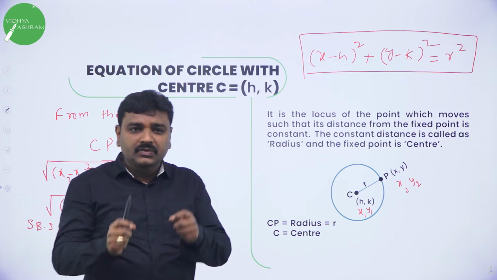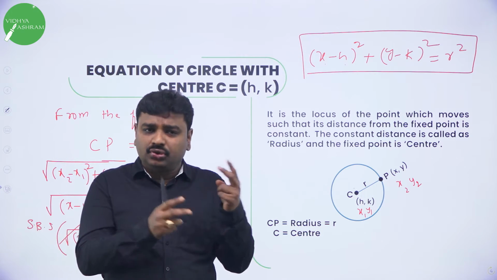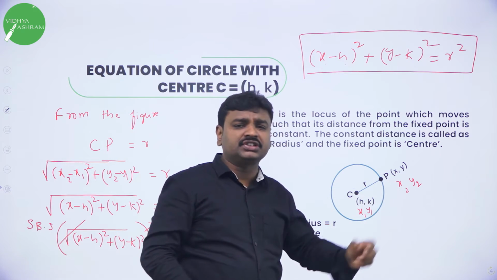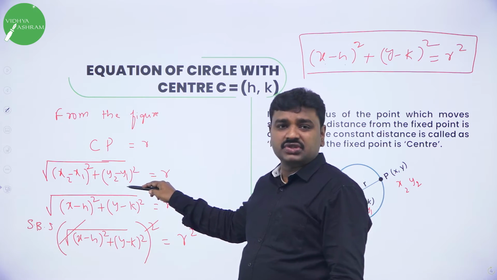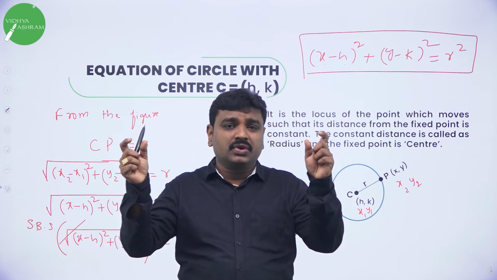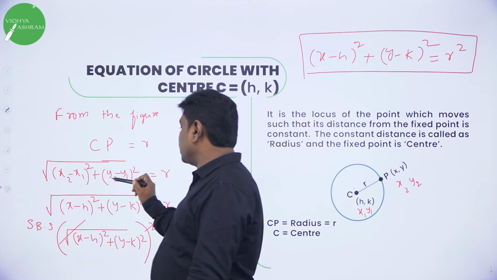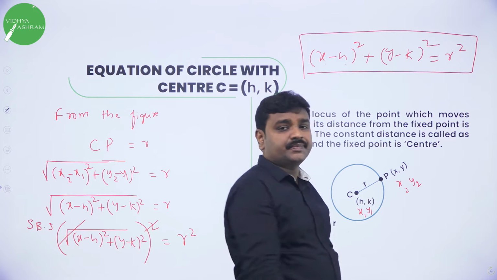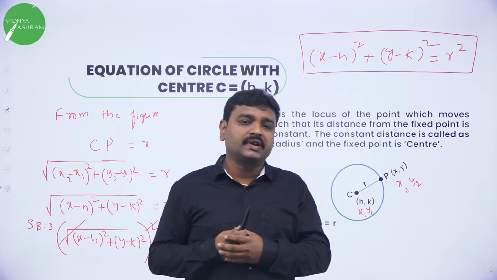Please remember, we can solve the problems if you are thorough with the equations. We derived two equations with a simple concept called distance between 2 points. If you have any 2 points, how to find the distance between them? Use the formula. What is the formula? Root of x2 minus x1 the whole square plus y2 minus y1 the whole square. When I started the session, I told you we are using the first PUC distance formula. What is the distance between any 2 points? Root of the difference of x coordinate the whole square plus the difference of y coordinate the whole square. Here what are the x coordinates? x and h. So x minus h the whole square. What are the y coordinates? y and k. So y minus k the whole square.